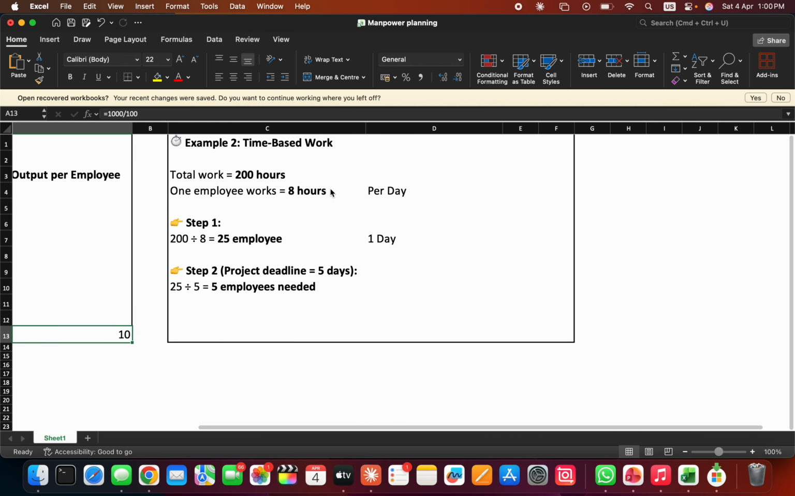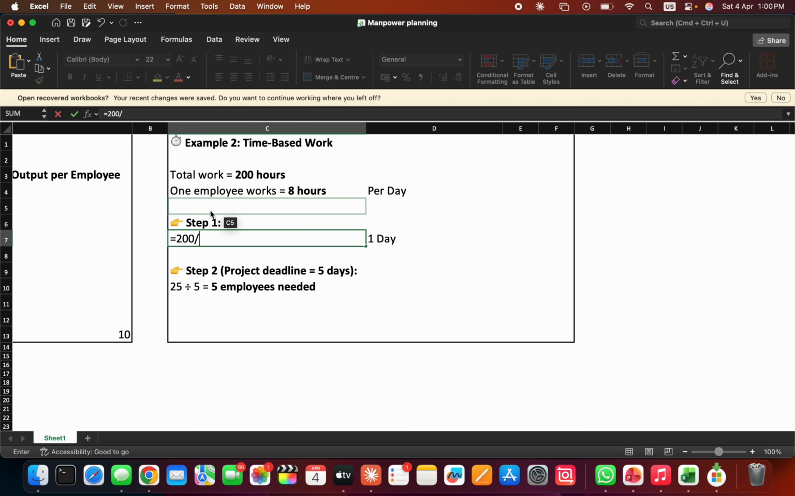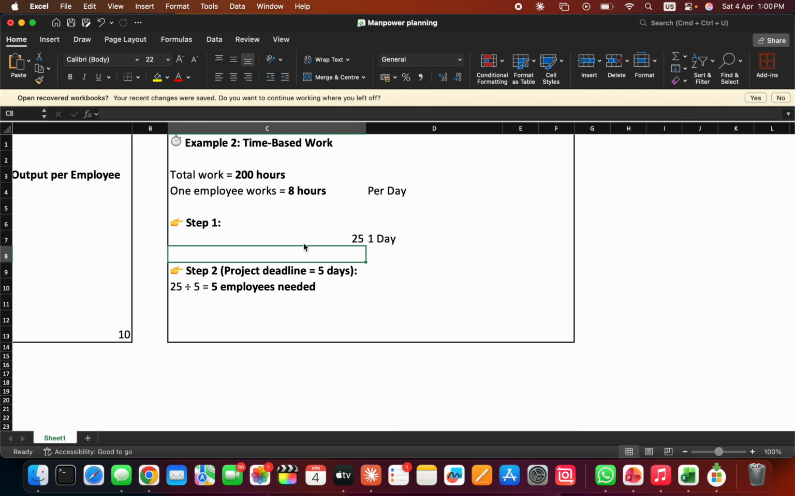Then I'll go to the next one. Total work is 200 hours. One employee can work 8 hours per day. So I need to find out per day how many employees I need to complete this 200-hour task. Again, total 200 divided by 8 hours that each employee can do. So 25 people I need to complete this 200-hour task in 1 day.